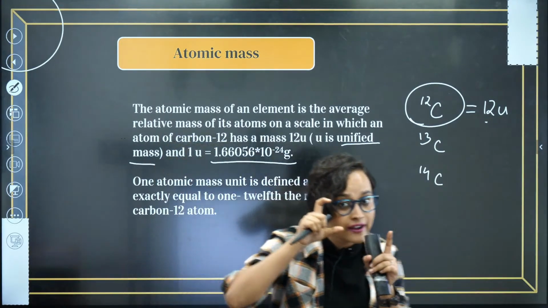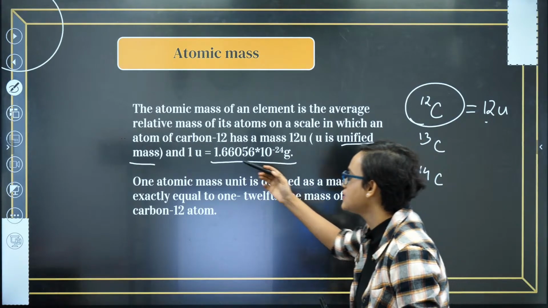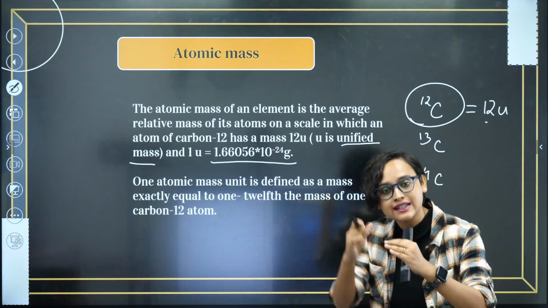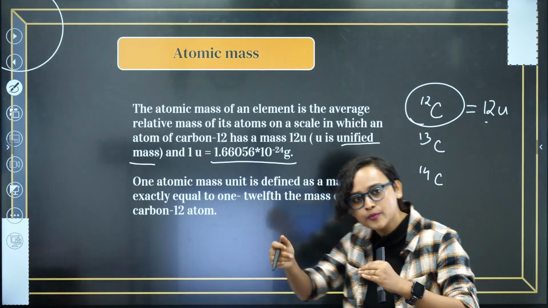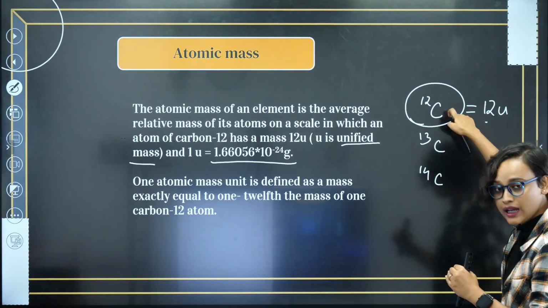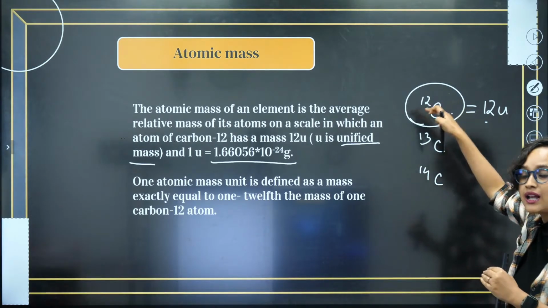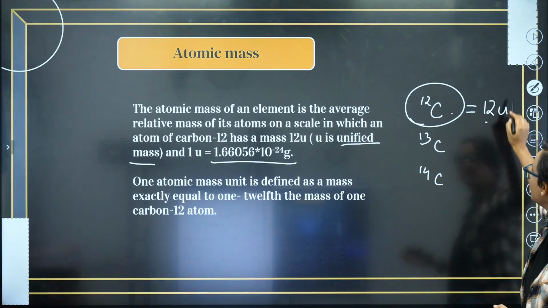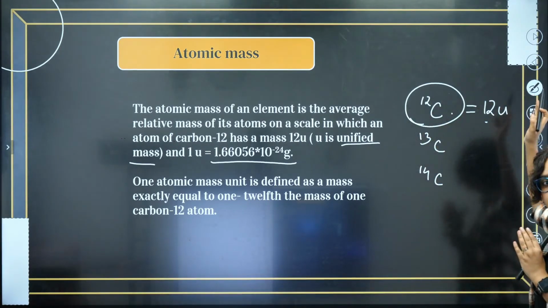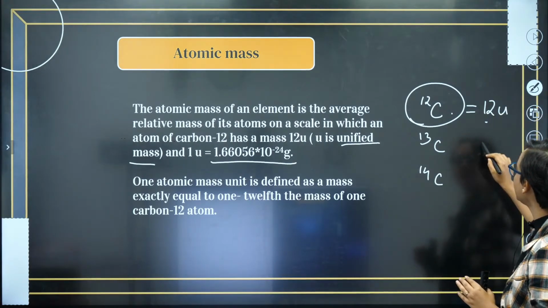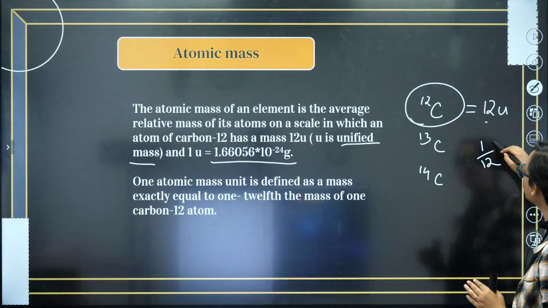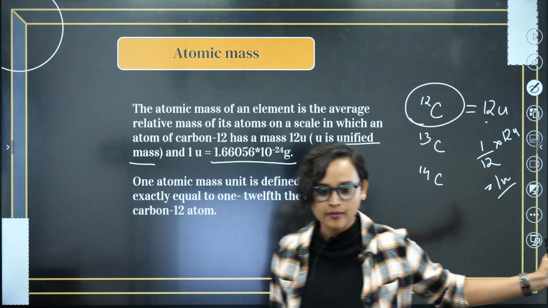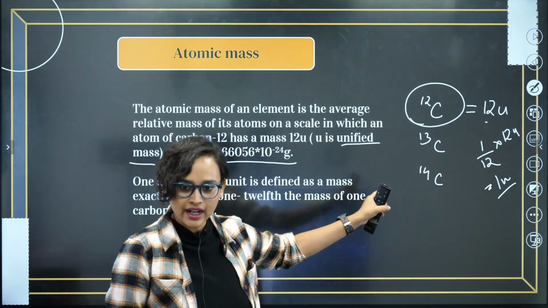Now we have defined the atomic mass: one atomic mass unit is defined as a mass that is exactly equal to 1 by 12th the mass of one carbon-12 atom. What is that? Carbon-12's mass is 12U. Now you just have to divide this 1 by 12. 1 by 12 into 12U is equal to what? 1U. Right? Am I right, everybody? Making sense now?